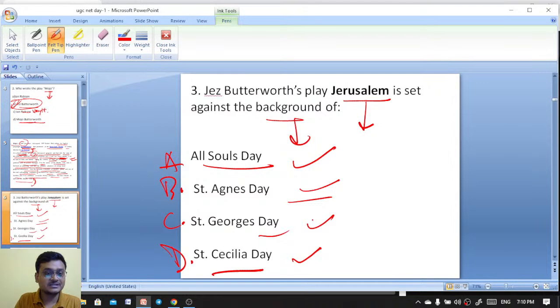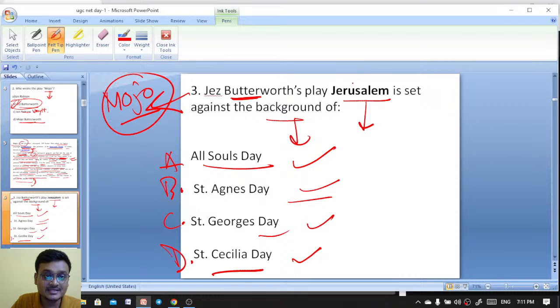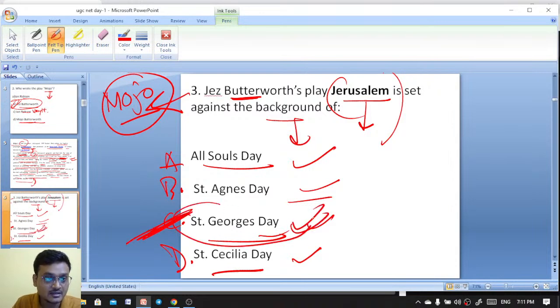Now, what would be the right answer here? So, I told you earlier that Mojo is an important work by Jez Butterworth, and another important work is Jerusalem. Jerusalem is actually set on Saint George's Day. So here C is the right answer. Saint George's Day is the right answer. The play Jerusalem by Jez Butterworth. Okay.